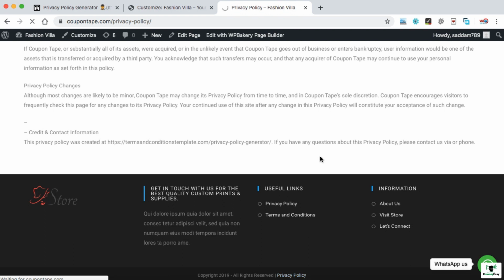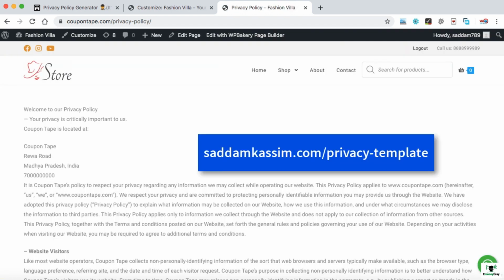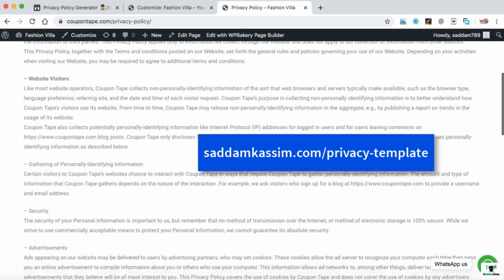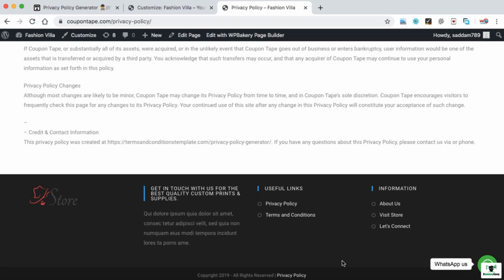The same thing you need to repeat for the terms and conditions page. Simply go to the website saddamkasim.com/privacy-template and then you can generate the content for terms and conditions and repeat exactly the same process.